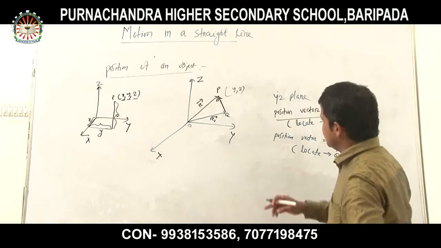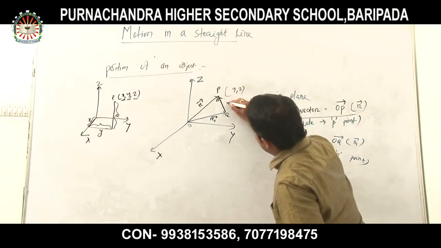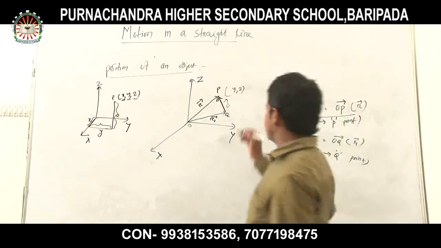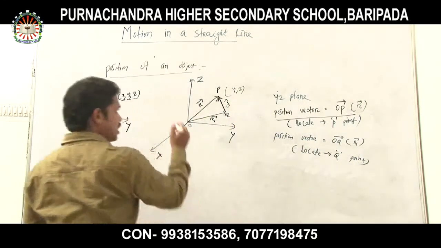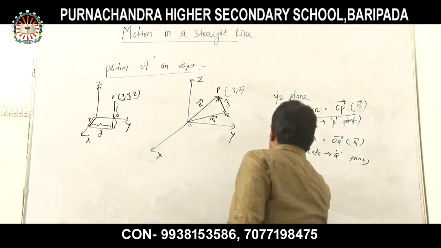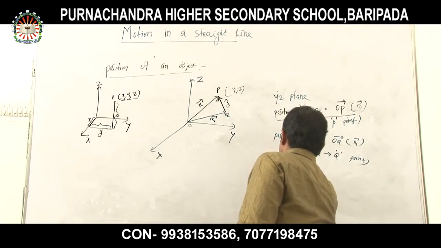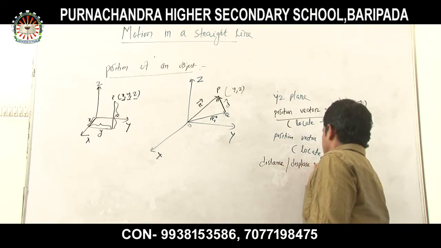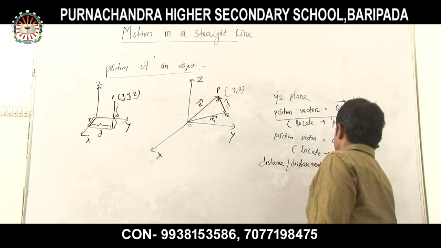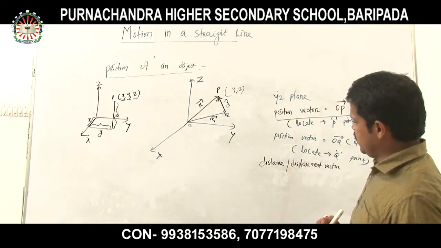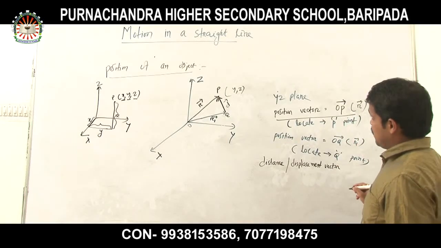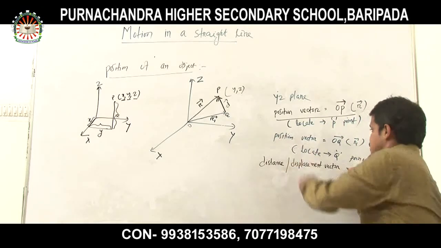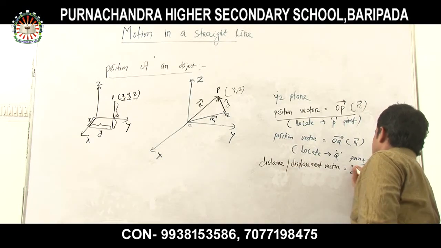Clear all of you? So suppose I mention here this vector as D vector. This D vector is called the distance or displacement vector, denoted as D vector.